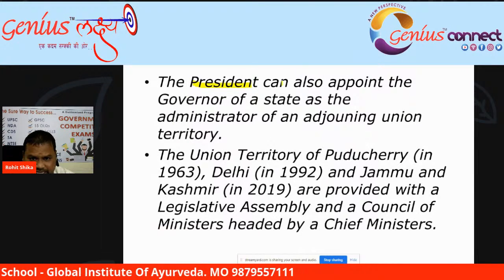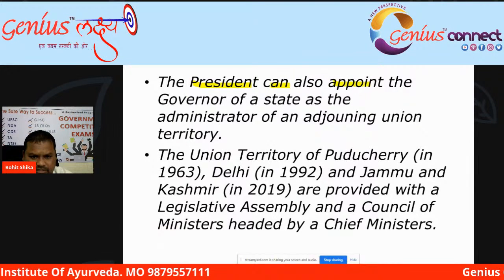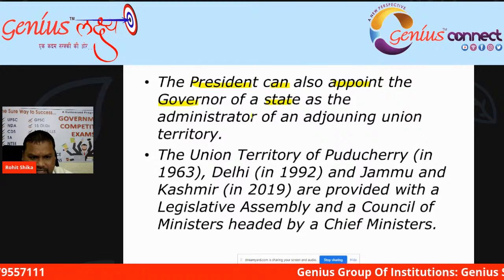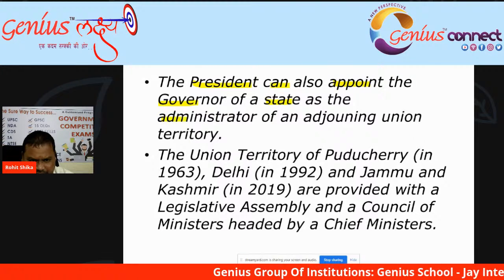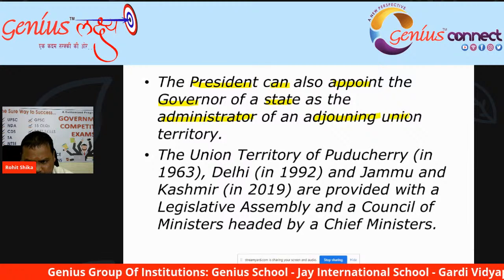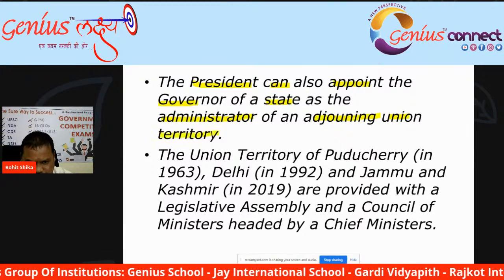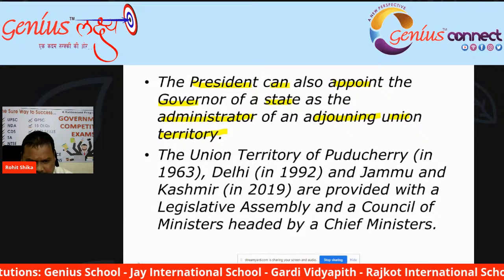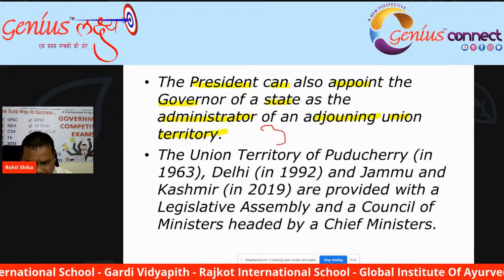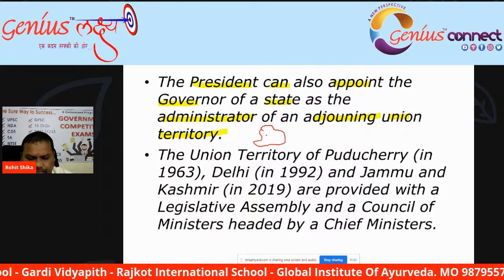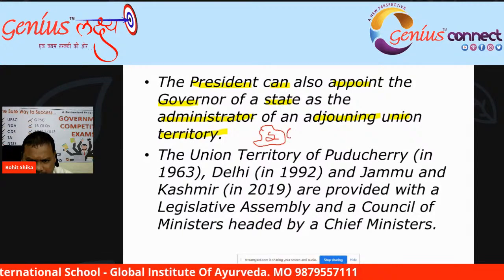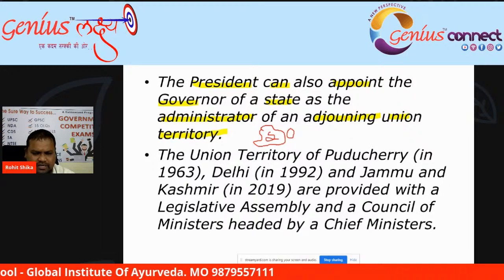The president can also appoint a governor of a state as the administrator of an adjoining union territory. Means for example, this is a state and here is a small union territory.